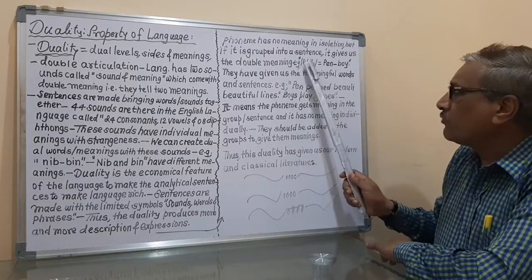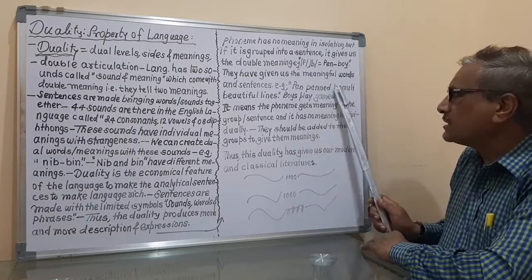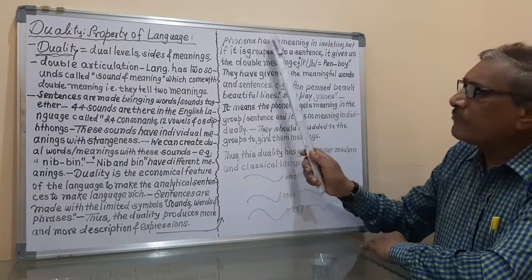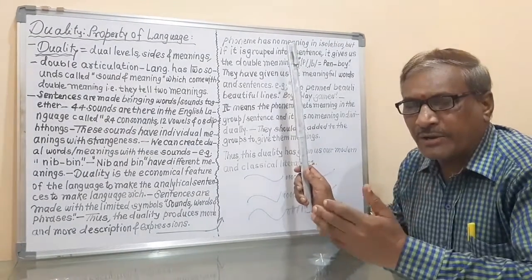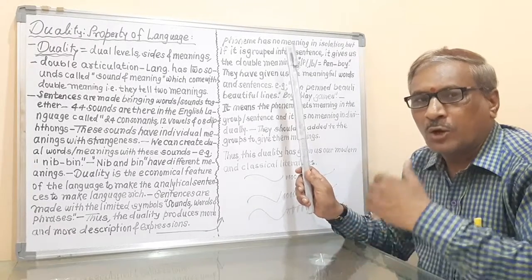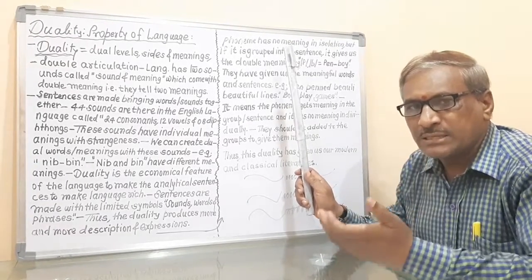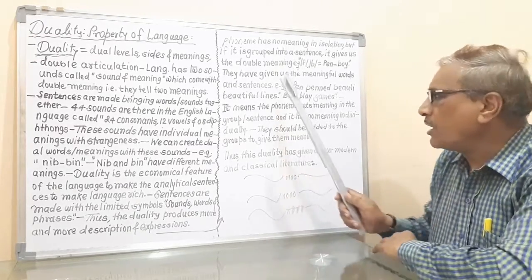And that's why these two phonemes have got the particular meaning in the sentences, and that's why here we have said that when the phoneme is separate, it has no meaning, and when that phoneme is grouped into a sentence, that phoneme has the particular meaning.